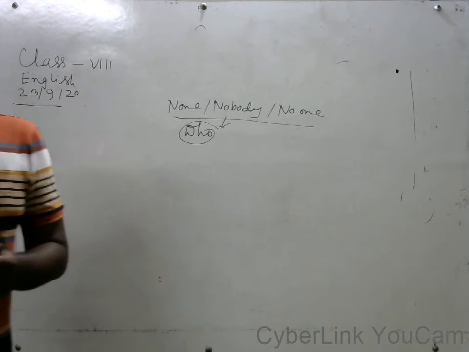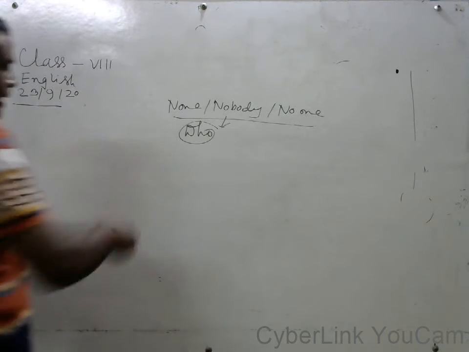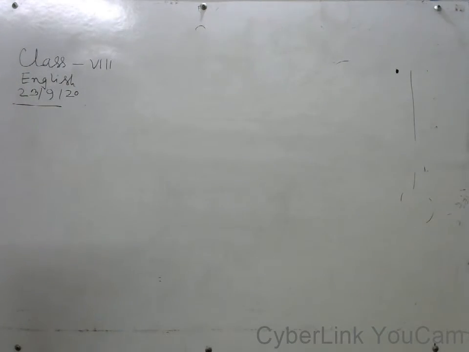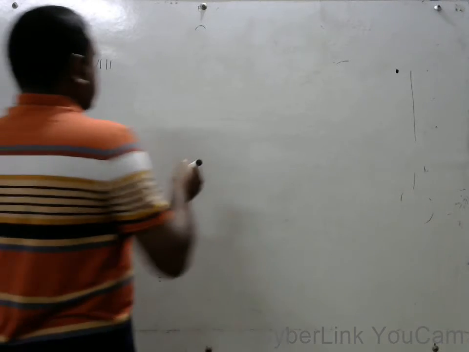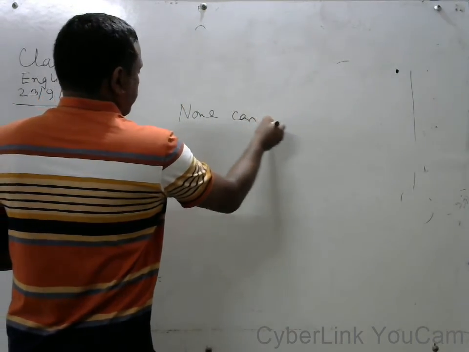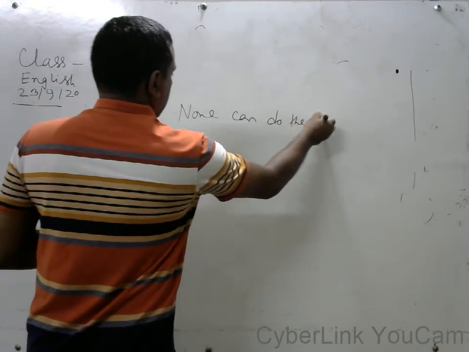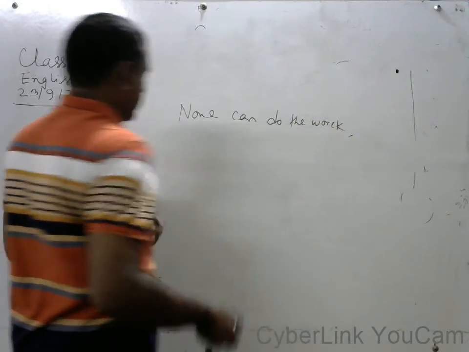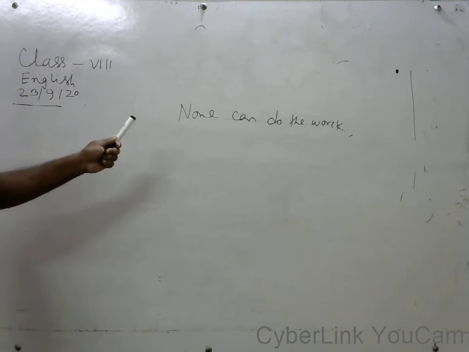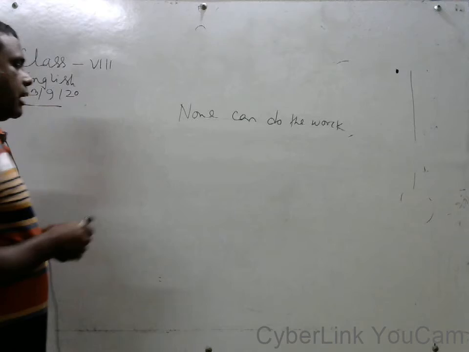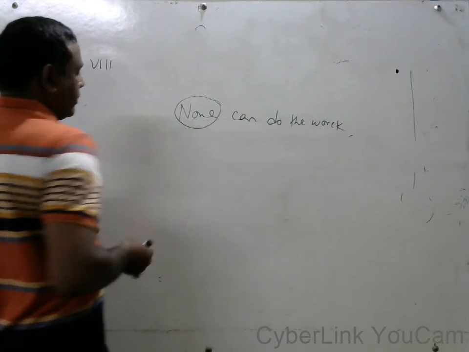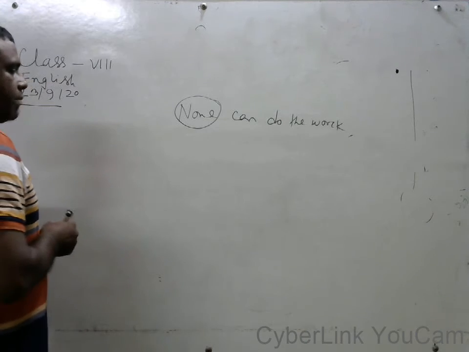I will write a sentence. None can do the what? Instead of "none," we have to write "who."